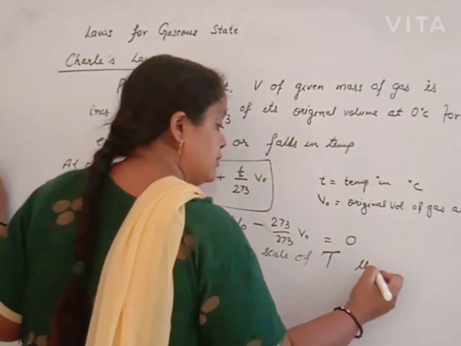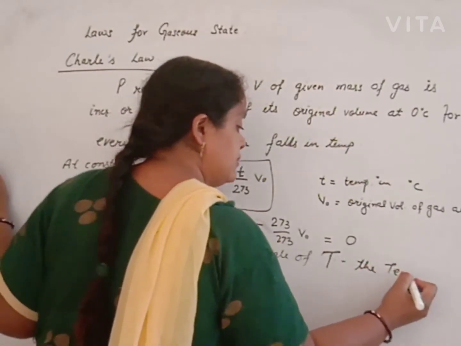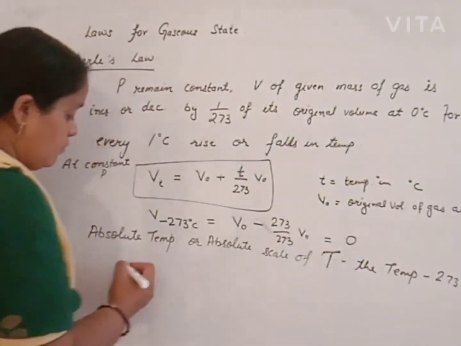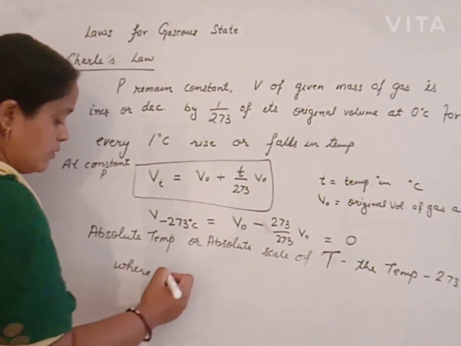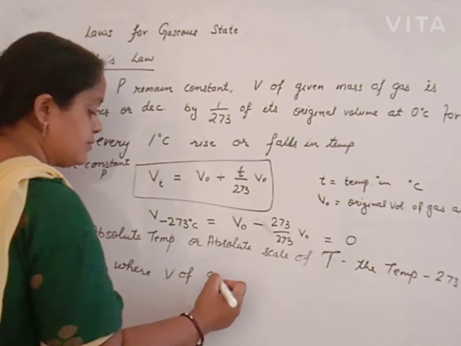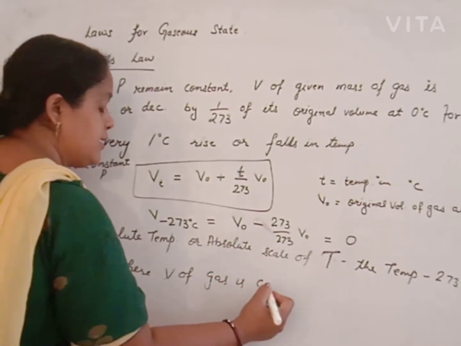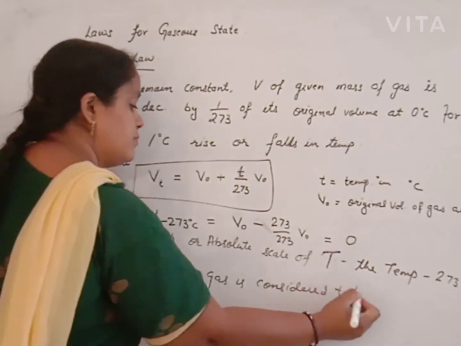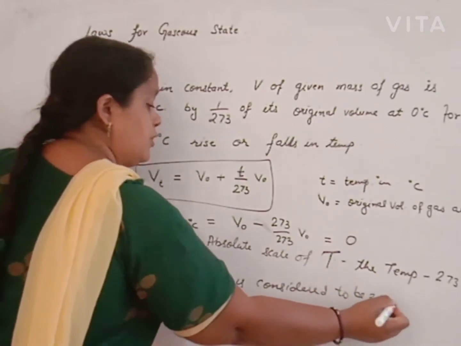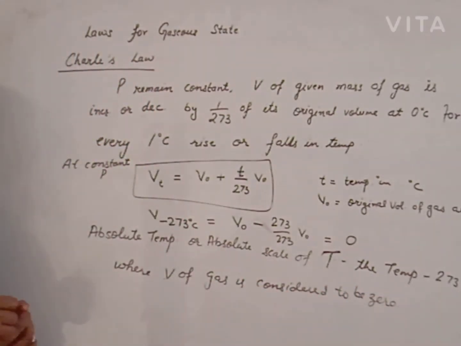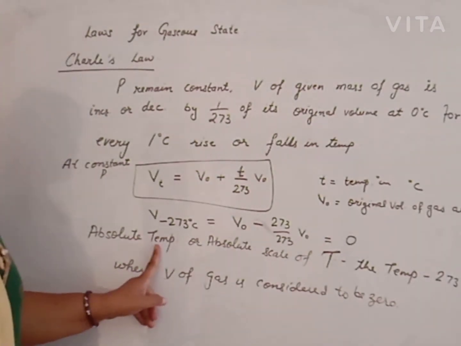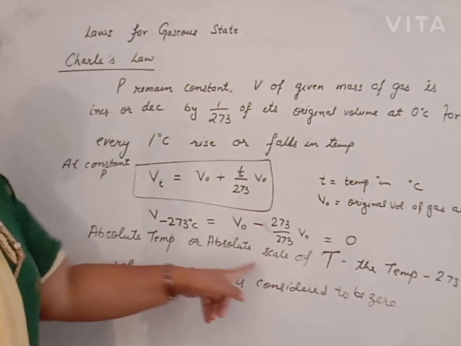The temperature of minus 273 degrees Celsius, where the volume of gas is considered to be 0, is known as absolute temperature or the absolute scale of temperature.